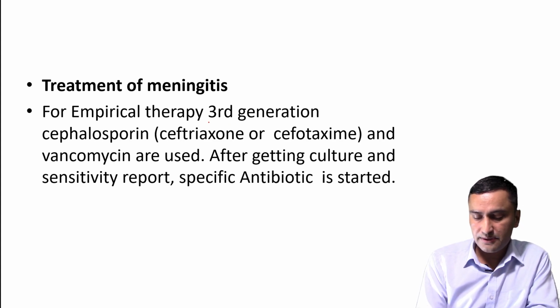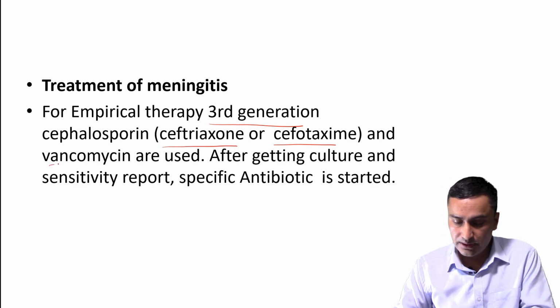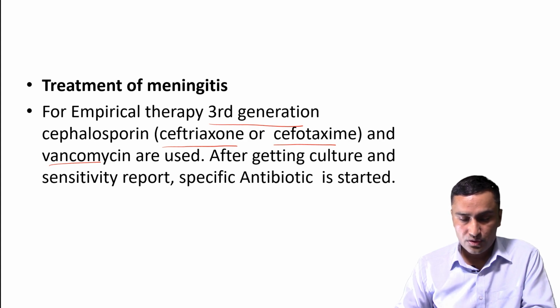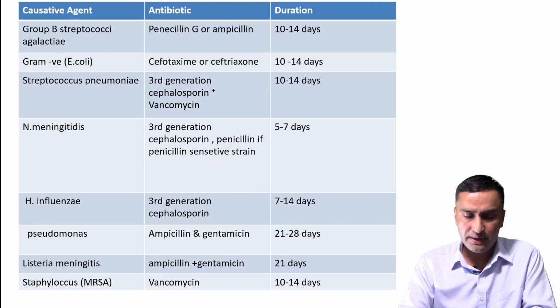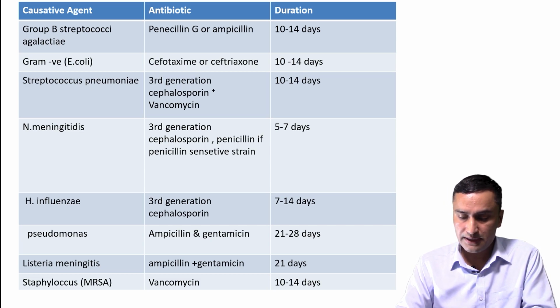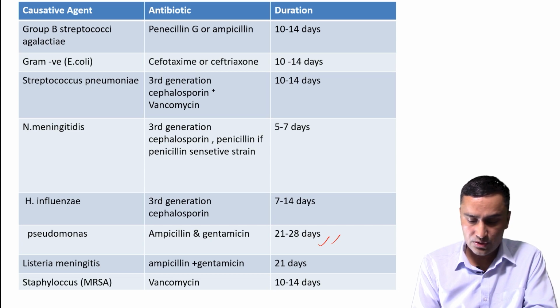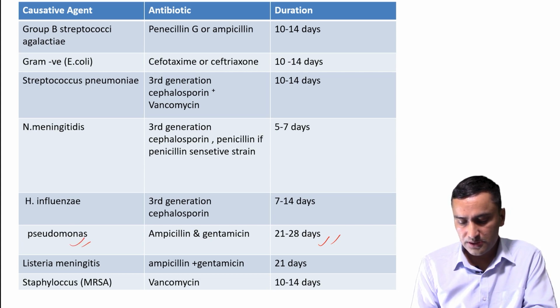So treatment of meningitis: I have already talked about empirical therapy, that is third generation cephalosporin, ceftriaxone or cefotaxime, and vancomycin. This is before getting the antibiotic sensitivity. Then the duration of therapy and antibiotic of choice on the basis of organism is also an important topic, so we should know at least the duration and antibiotic. The longest duration of antibiotic therapy is required for Pseudomonas.